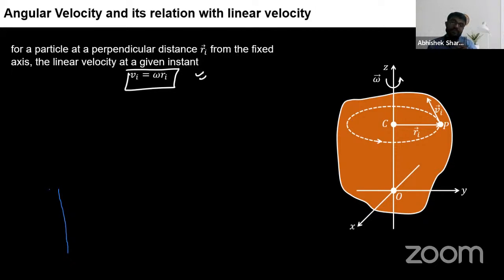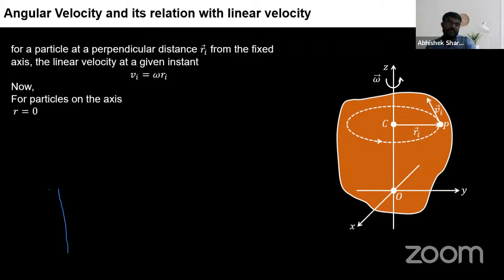So if you've written this relation, reply in the chat box fast, okay? Now let us find the velocities for all those points which are on the axis of rotation. Written, very good. So for all those points on the axis of rotation, if r is 0, the velocity will be 0, fine.